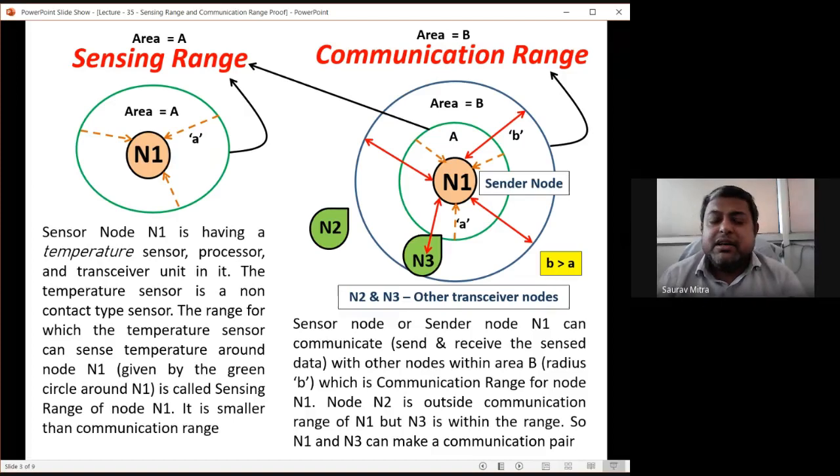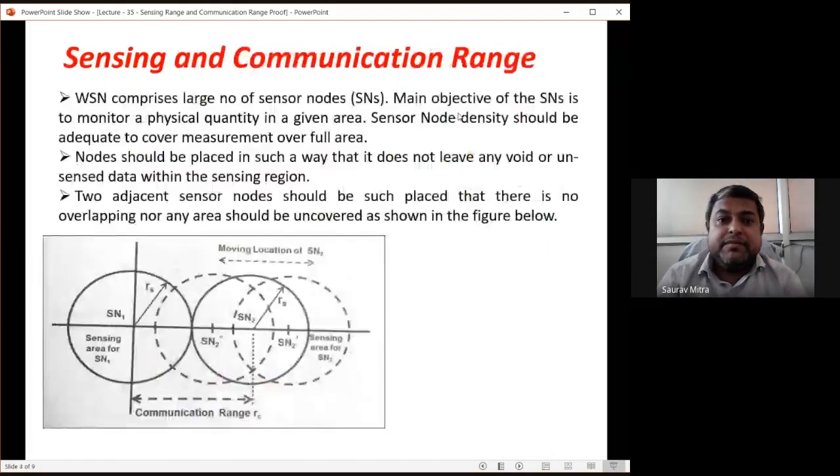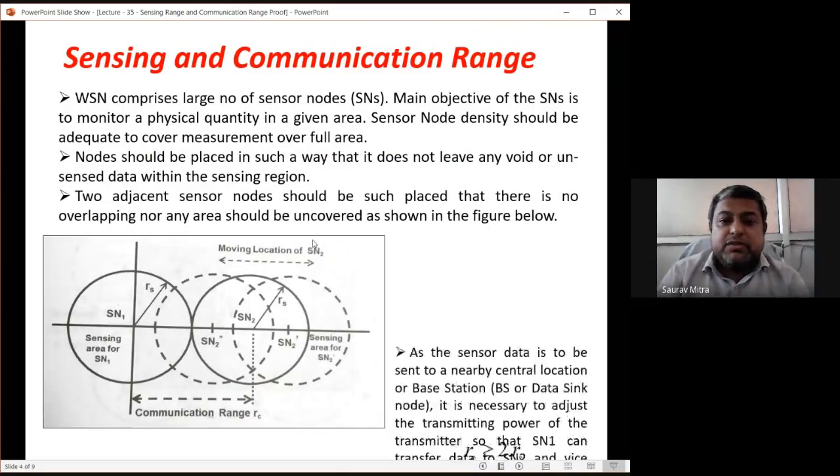But generally, if we are talking about a fixed sensor node, it has at a certain time sensing radius as small a, sensing area as capital A, and communicating radius as small b, and communicating area as capital B.